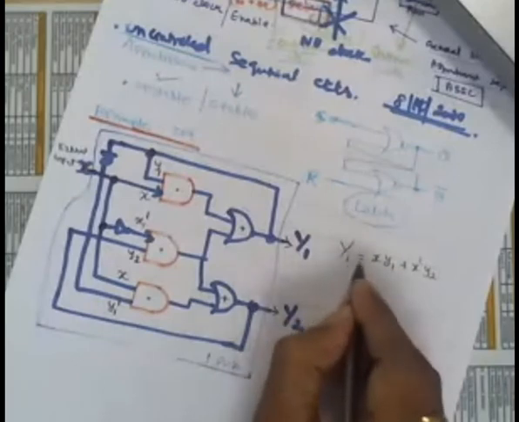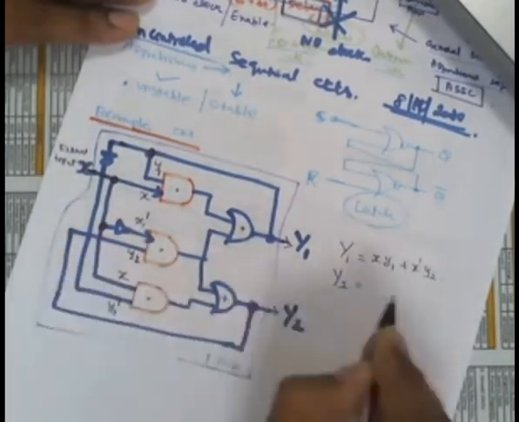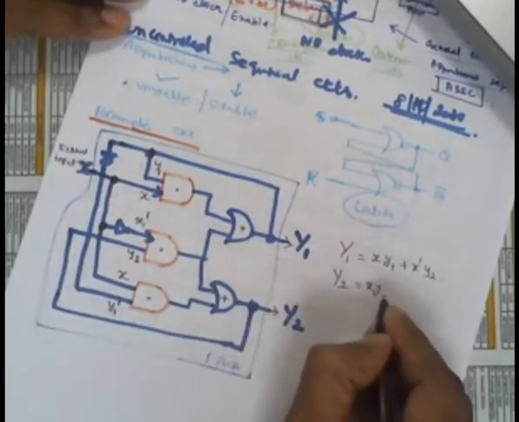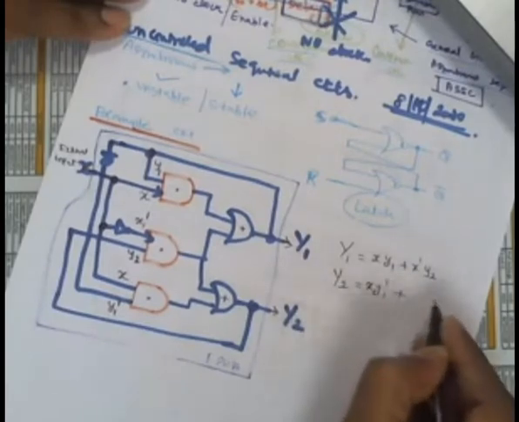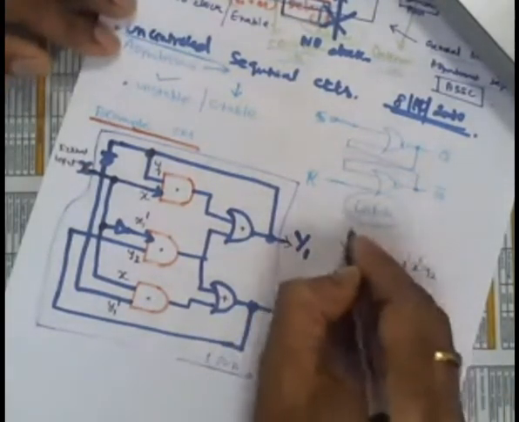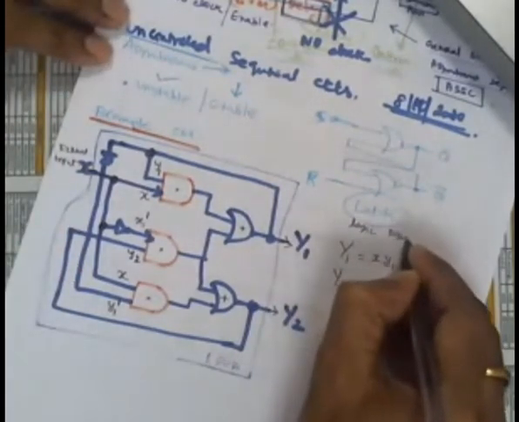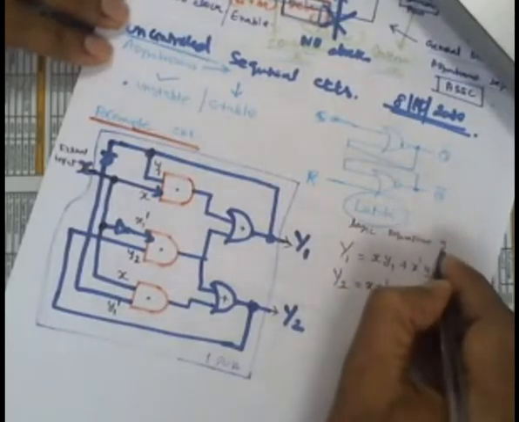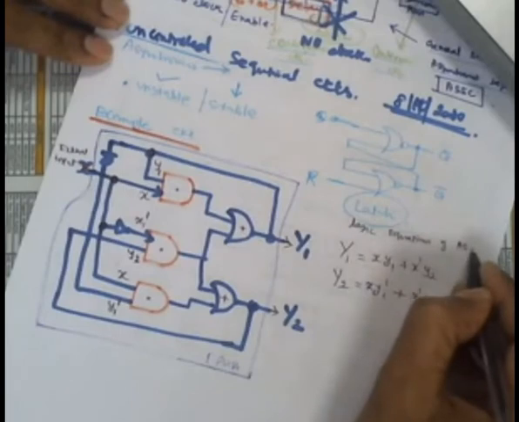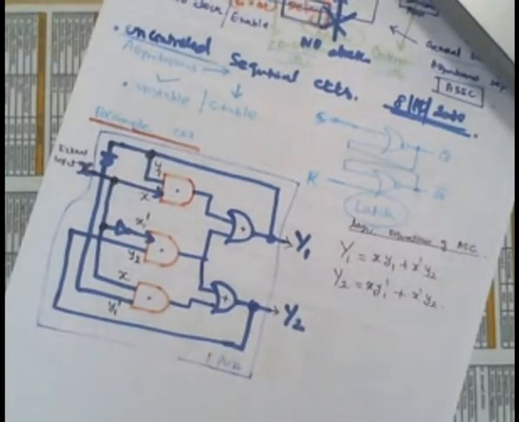Therefore, the capital Y1 is equal to x y1 plus x dash y2. In the same way, the capital Y2 is equal to x y1 dash plus x dash y2. So this is what we call the Boolean equation or logic equation of these asynchronous sequential circuits, or we can write it as the characteristic equation, or whatever the name is.